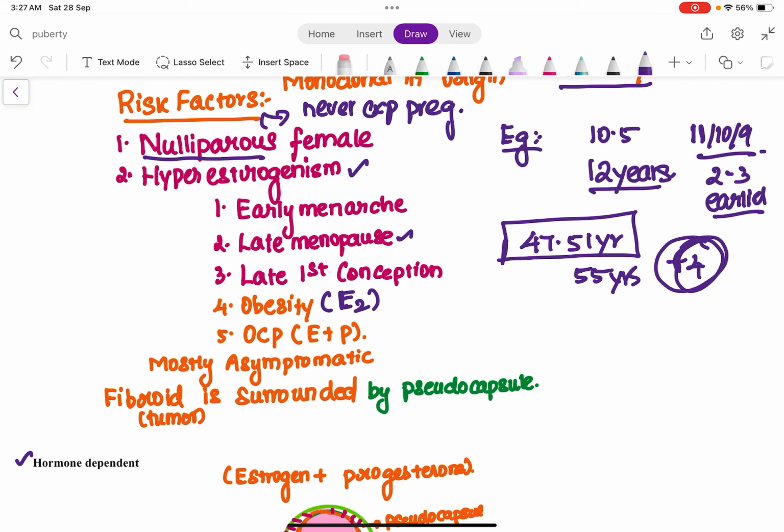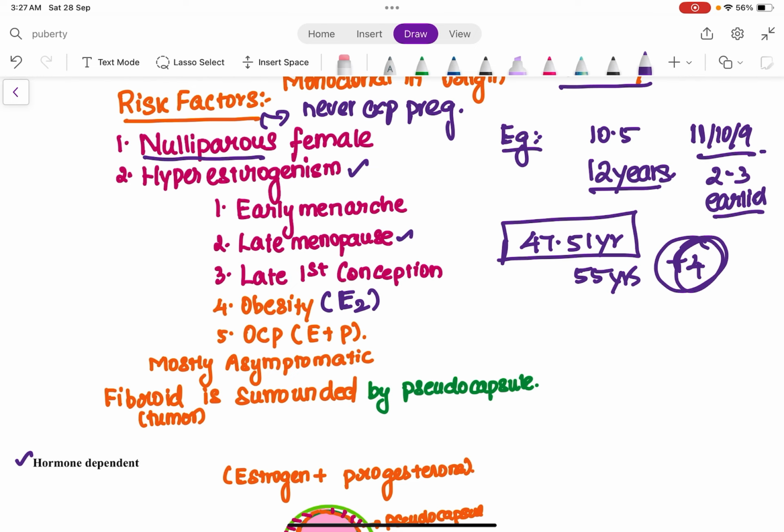So a female who has never experienced pregnancy, let's say a female around 22 years, right from 12 years till 22 years she has been menstruating every single month. Since she is experiencing menstruation every single month, there is going to be exposure to estrogen and progesterone. She is not getting any break from this menstruation by pregnancy, since there is no pregnancy in her until now.